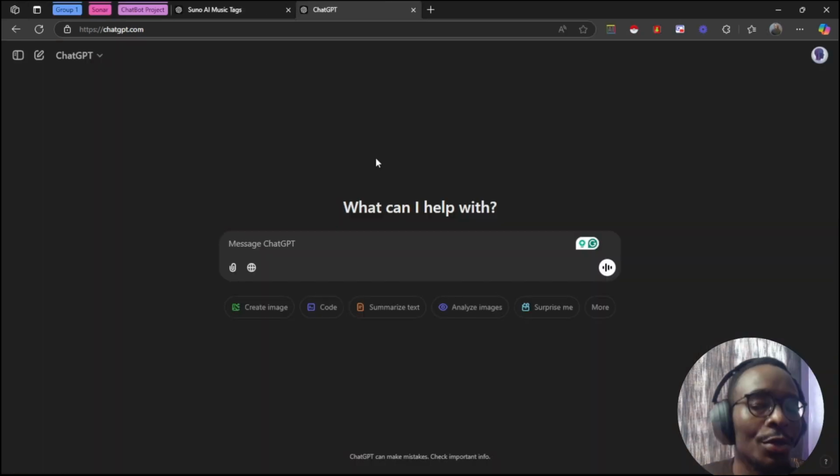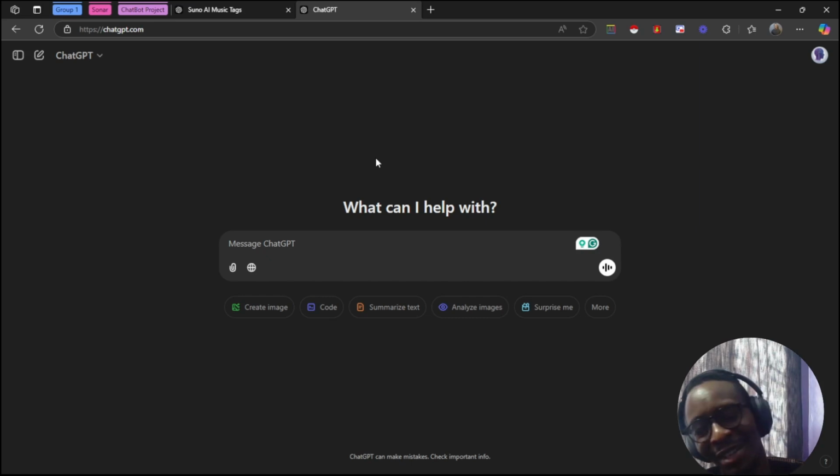Okay, now that you know how to create a Suno account, how to generate music using the basic mode, using the custom mode if you want to do instrumentals, and you also know how to use meta tags, now you can come up with your own version of songs. You know how to copy from other creators. I don't necessarily call it copying, it's learning from other creators. So you can copy their style of music and then describe to ChatGPT the kind of song that you want. And that's what I did.